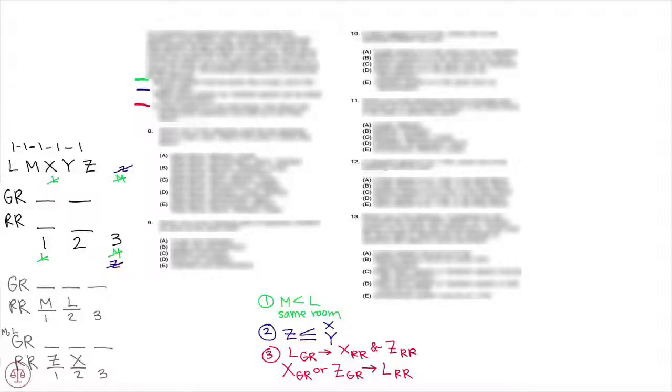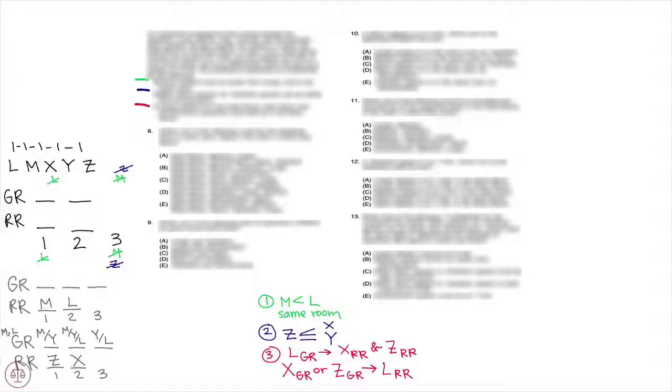So since L can't be first, because rule number 1 tells us that M is going to be before L, our 1 p.m. slot in the gold room is going to be either M or Y. Likewise, M can't be 3 p.m. because M has to be before L, and if M is 3 p.m., there's nowhere for L to go. Our 3 p.m. spot's going to be either Y or L, and our 2 p.m. spot can be either M, Y, or L.